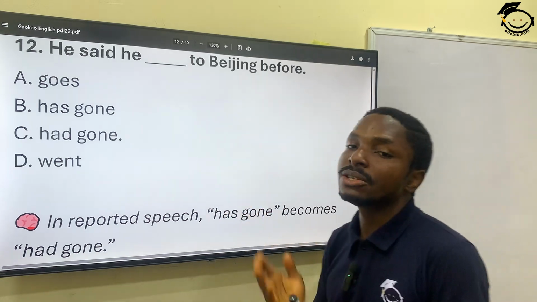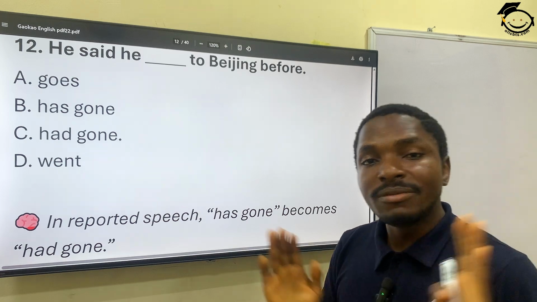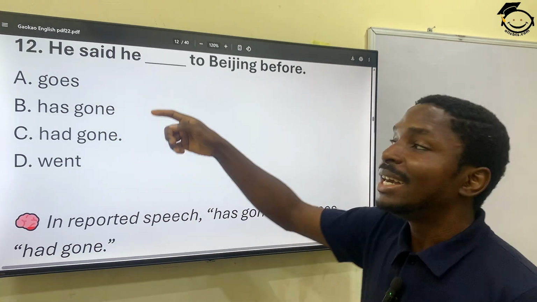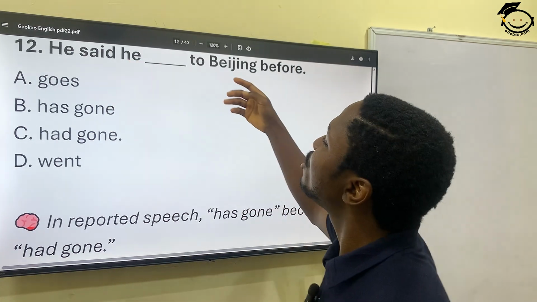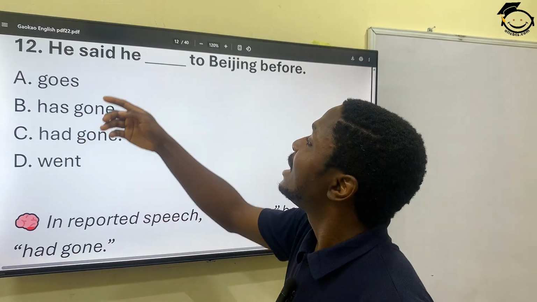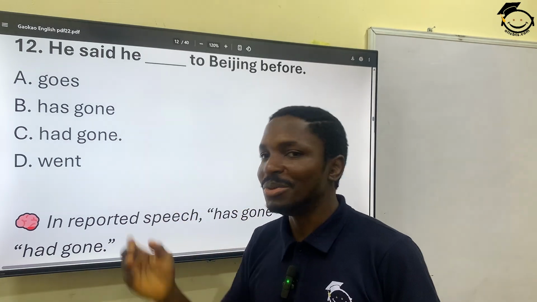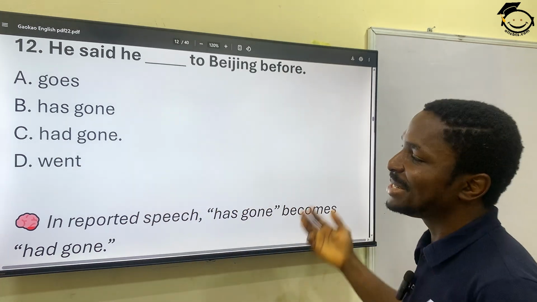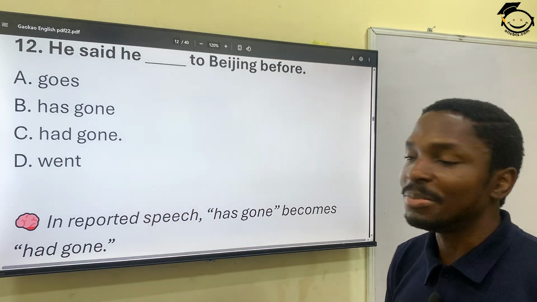Another trick you can use for answering MCQs is that in situations where you don't even have an idea of what the answer is, you can test the options one by one into the question. Right? So he said he goes to Beijing before. Wrong. It doesn't sound well. He said he has gone to Beijing before. Okay, this one plays a little bit, but I'll tell you why it's not. Then he said he had gone to Beijing before. Okay, this one also plays. He said he went to Beijing before. Doesn't play. Okay, let's see.